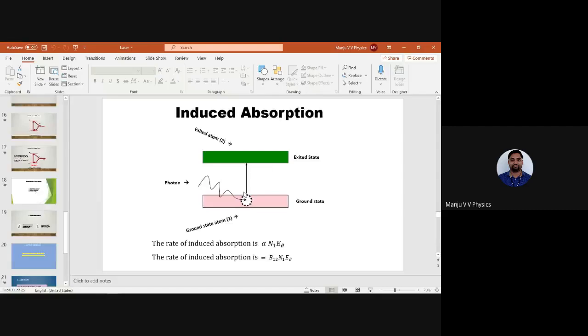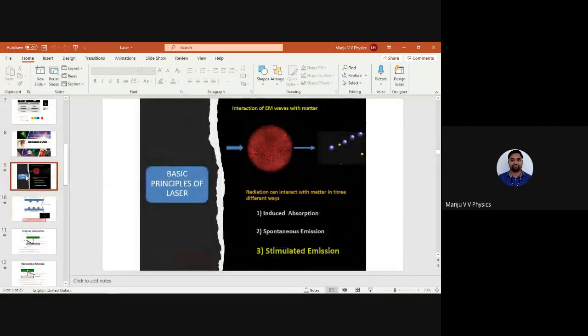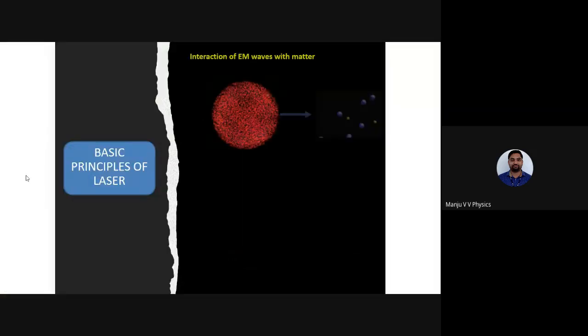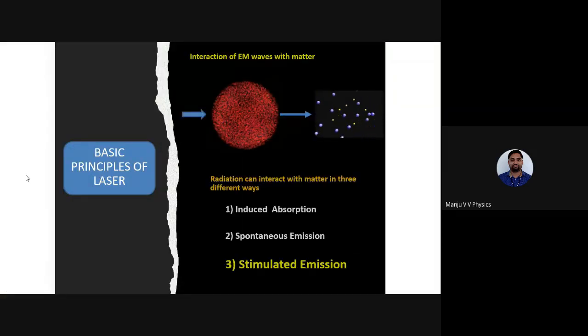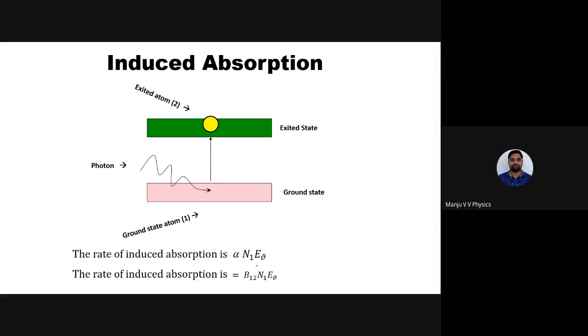Okay, from here we have started. I'll not repeat again, I'll just quickly run through. In the last class we studied this, right? There are three different processes: induced absorption, spontaneous emission, stimulated emission. In induced absorption, we got this equation because induced absorption depends on two parameters: one is the number of atoms in the ground state, as well as the incident energy. This equation I've taken.